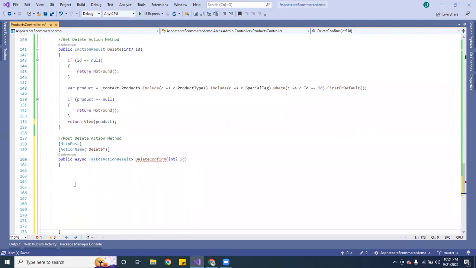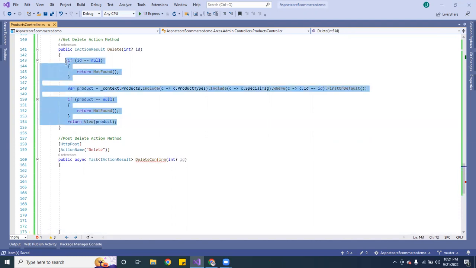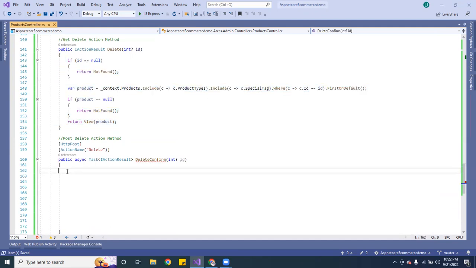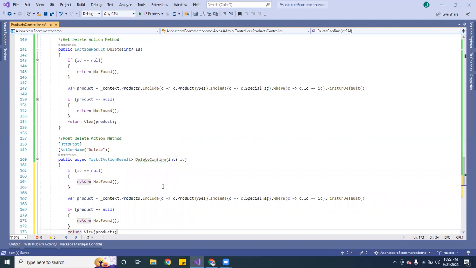So here it's going to be very similar. So I am going to grab these. All right, so what you want to do is check for the ID, if it's there, if it's not there. So the only thing here is I'm going to grab the product. So let me take all this out.